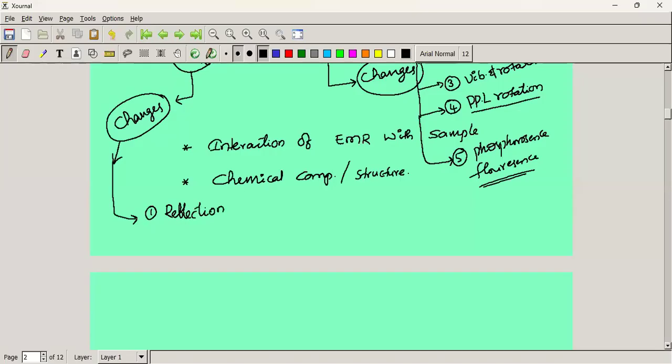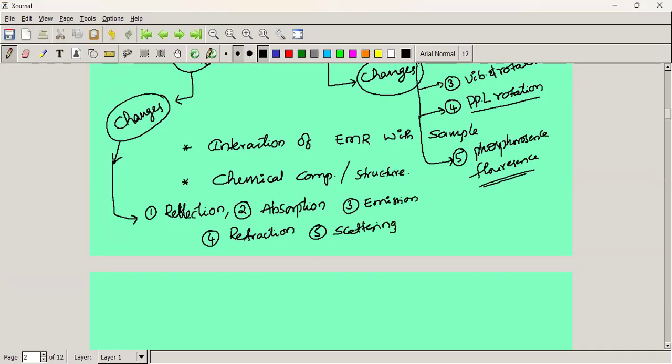We can observe reflection, and we can observe absorption, emission, refraction, and scattering.